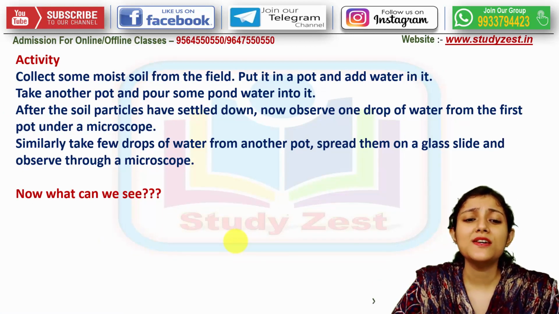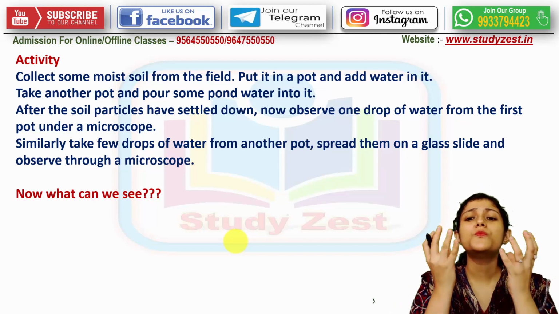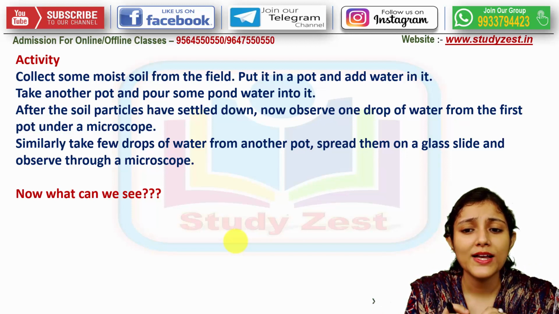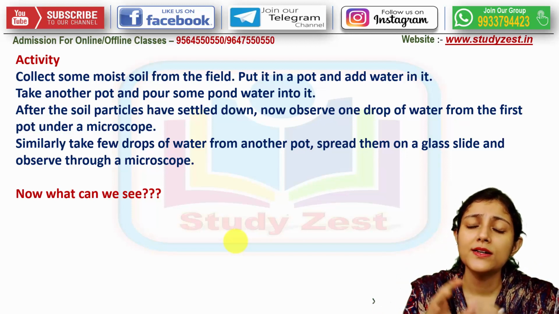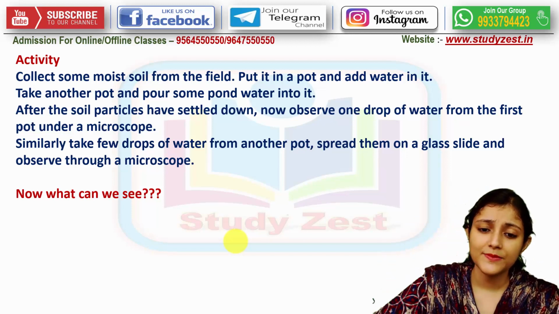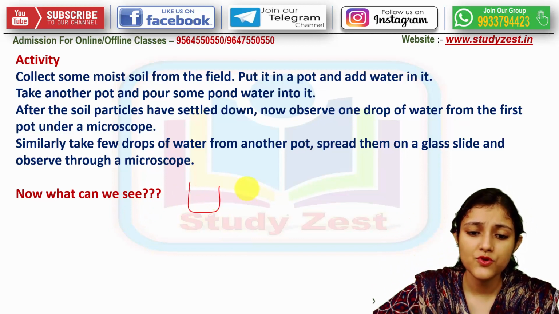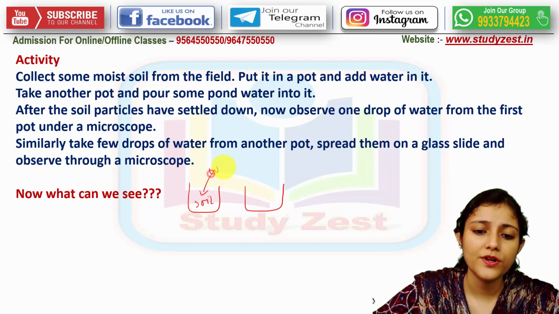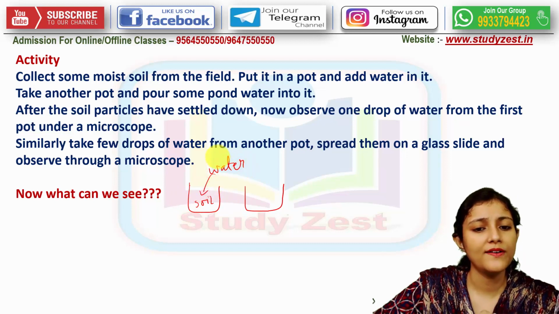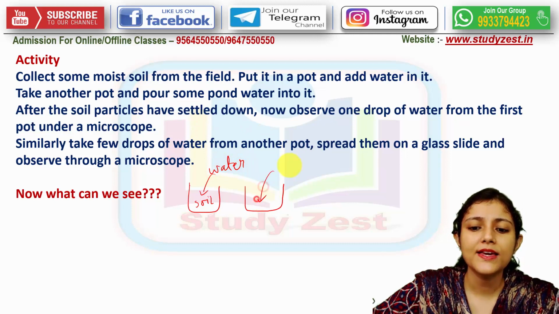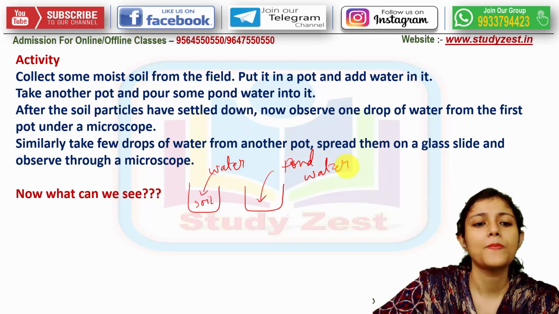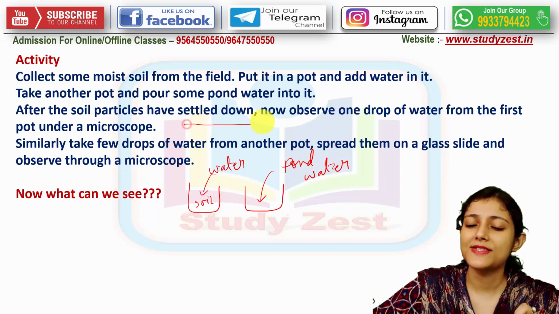Firstly, for this activity, we have to take 2 pots or 2 beakers, anything. Moist soil we have to collect. In the pots we are putting that soil, and also adding water. And here we are taking pond water. Now the soil particles have settled down.